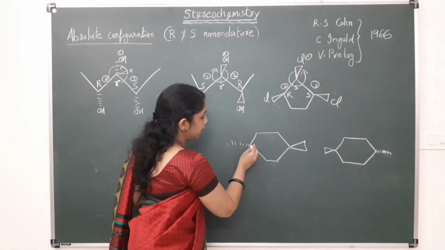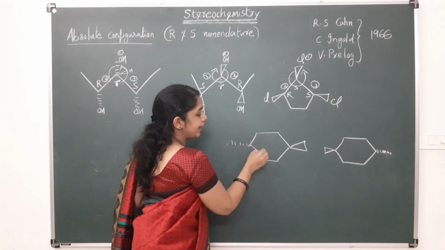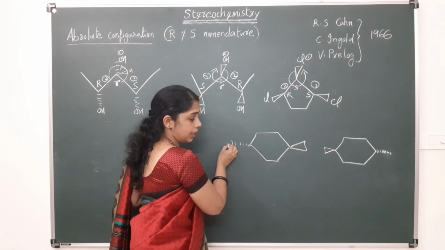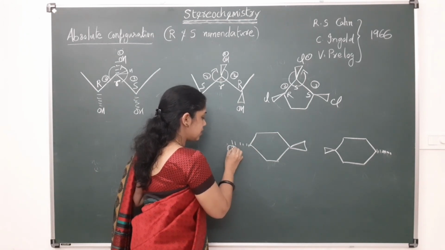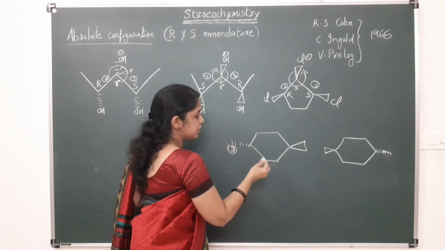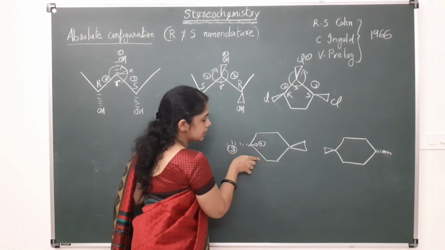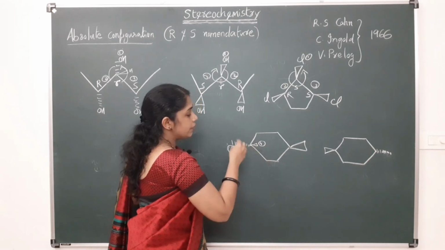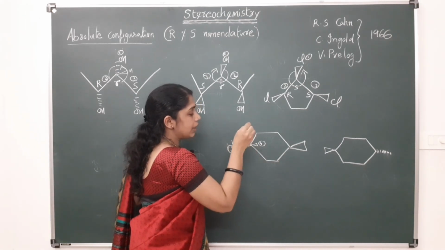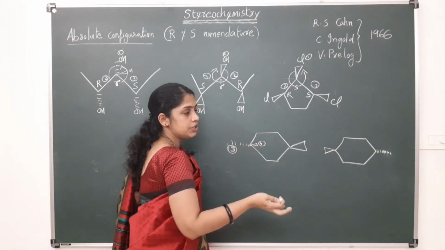For these systems, suppose these are having 1 and 2, because this is CH3, as you know this will get priority 3, and the hydrogen will get priority 4. Among these two, which will get 1 and 2? We have to give the priority 1 in such a way that the resultant configuration should be R.